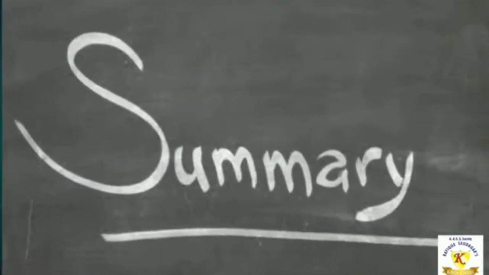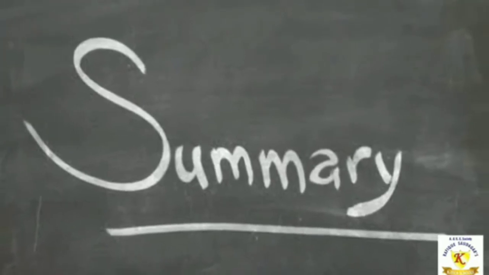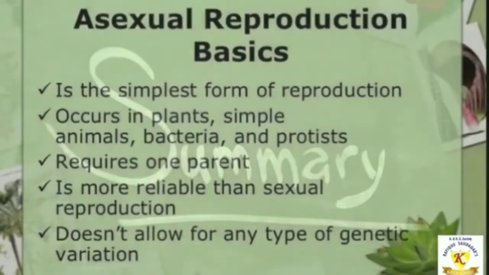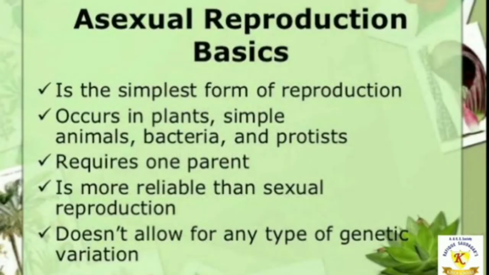Now let us quickly summarize what we have learned today. Asexual reproduction is the simplest form of reproduction. It occurs in plants, simple animals, bacteria and protists. It requires only one parent.